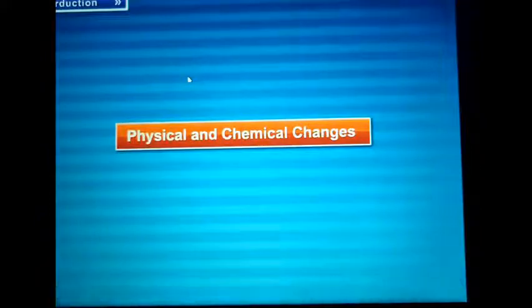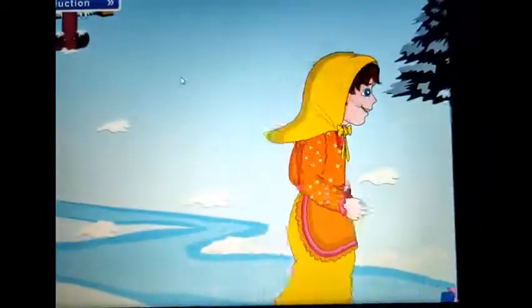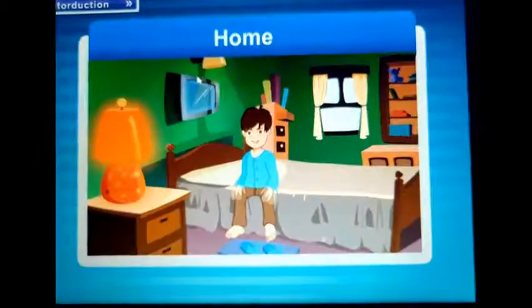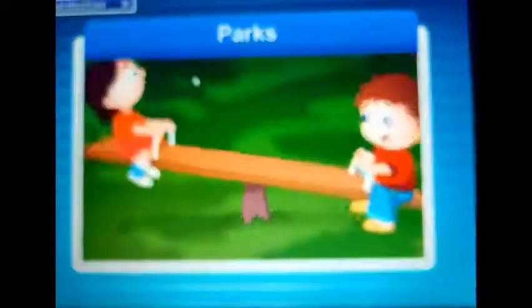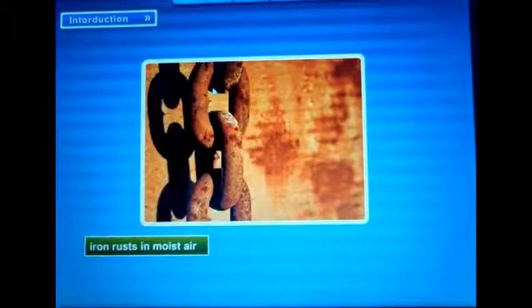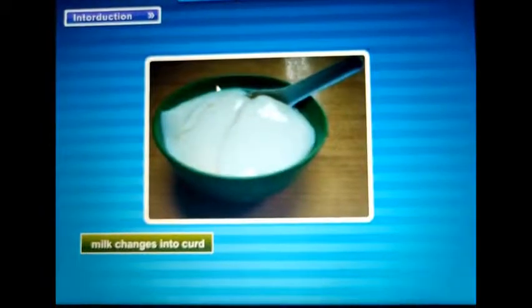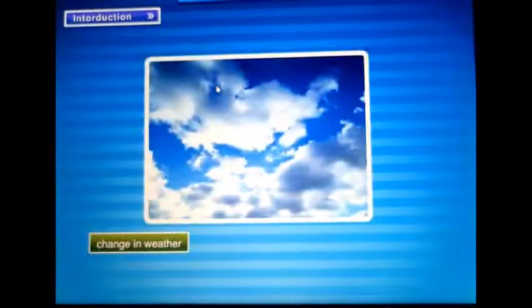Physical and chemical changes. Change is the law of nature. In our daily life, we observe many changes around us. These changes can be observed by us at home, school, playground, parks and other places. For example, iron rusts in moist air. Milk changes into curd. Ripening of fruits, burning of wood or matchstick, change in weather, etc. are also examples of change.